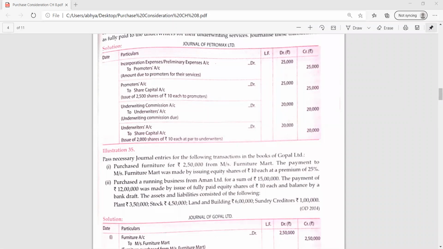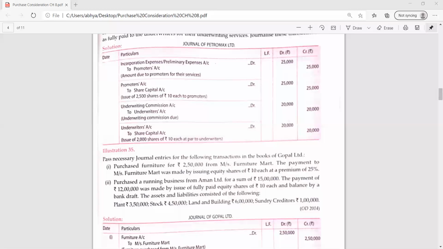Okay, tell me, when the complete business is purchased, what will be the first entry? Sundry assets, goodwill, if the debit balance is more. To sundry liabilities, to vendor. And if the credit balance is more, then capital reserve. Think again. If the debit side is more, first of all you have to write 3 accounts: sundry assets account debit, to sundry liabilities, to vendor.